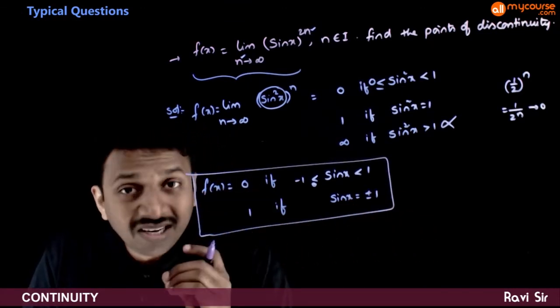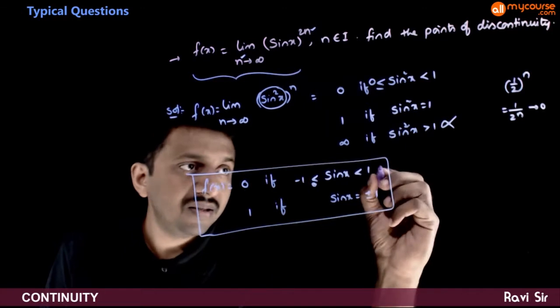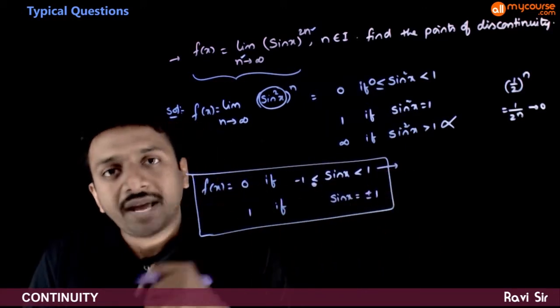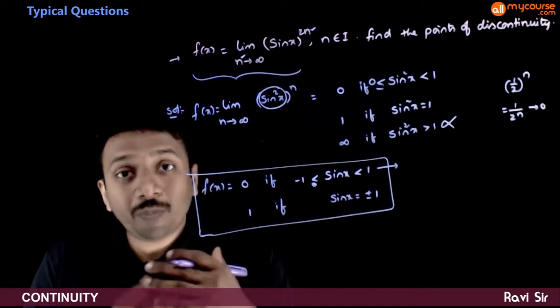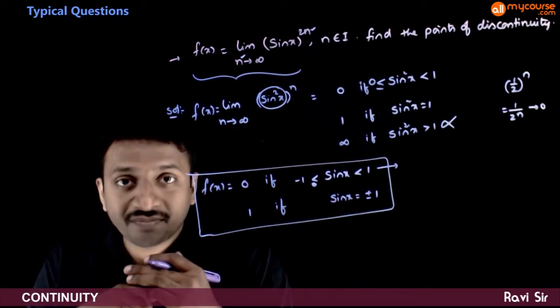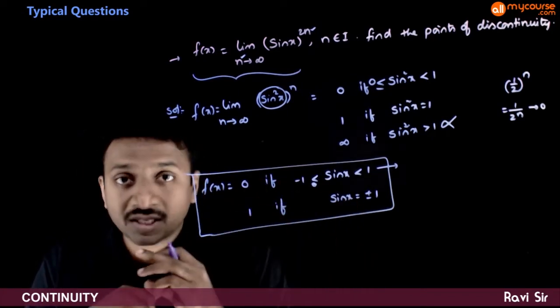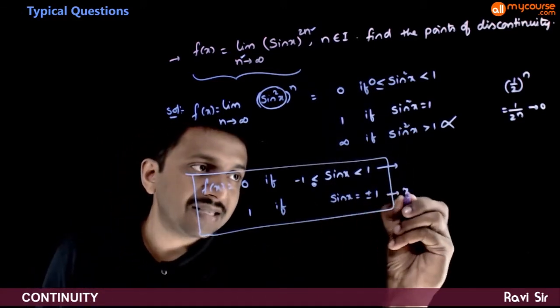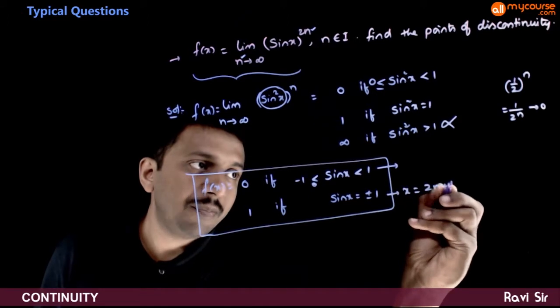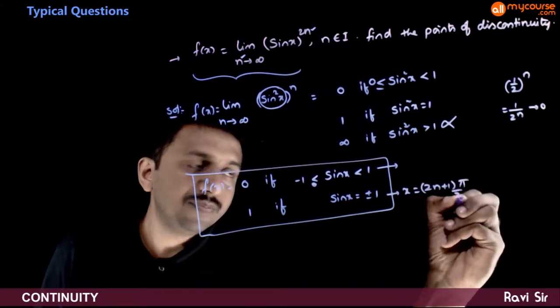And if you think in terms of the values of x, when will sin x be equal to +1 or -1? Sin x will be +1 or -1 at odd multiples of pi by 2. So this implies x is equal to 2n plus 1 times pi by 2.